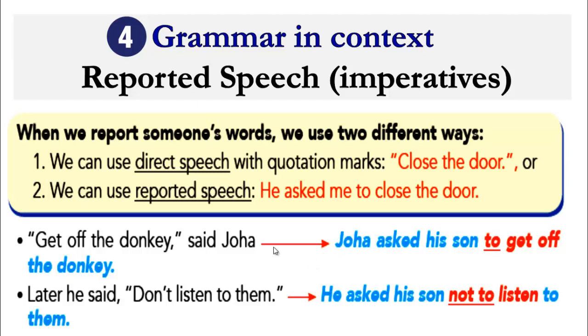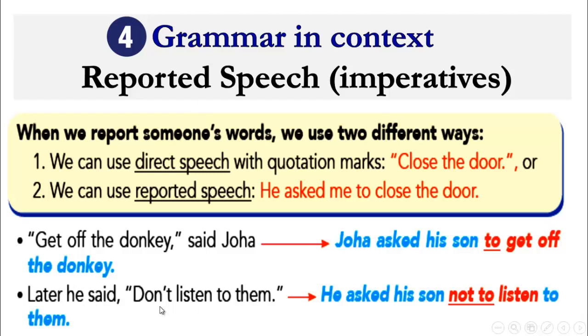Like this one. Juha asked his son. You are going to remove the quotation marks. We don't have negative here. So you are going to link with what here? To. Get off the donkey. You are going to write it without any change. Look at this one. So the sentence becomes what here? Juha asked his son to get off the donkey. Later he said, "Don't listen to them."